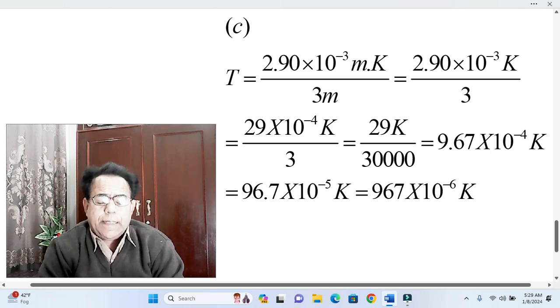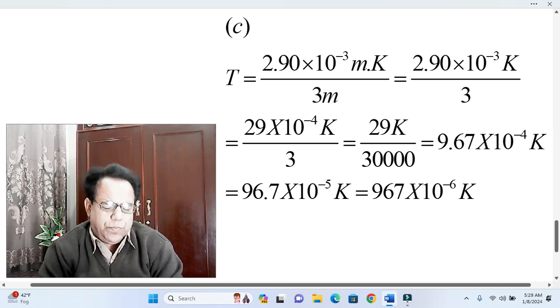And we know that 10 raised to the power minus 6 is micro, and perhaps we can write it as 967 micro Kelvin. But perhaps micro is not appropriate here. Actually, dear students, I have not seen micro Kelvin anywhere.